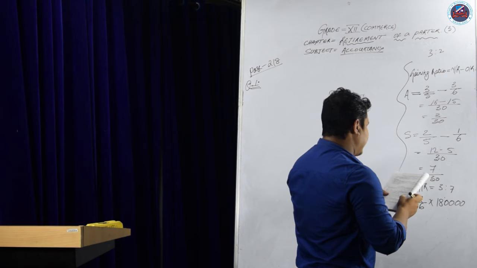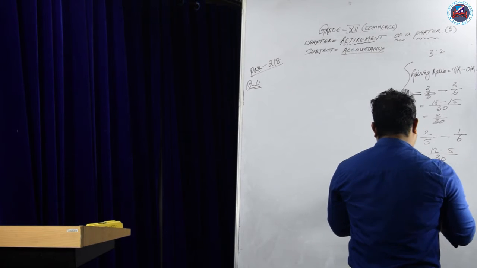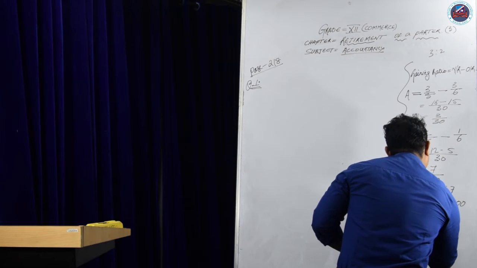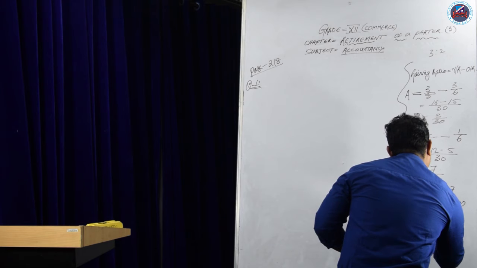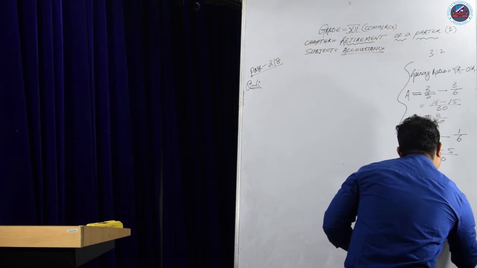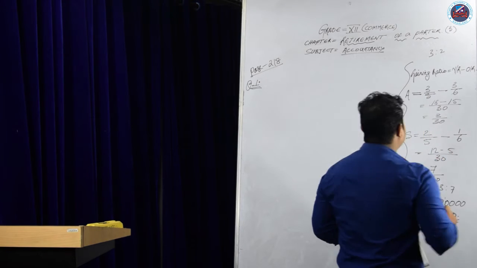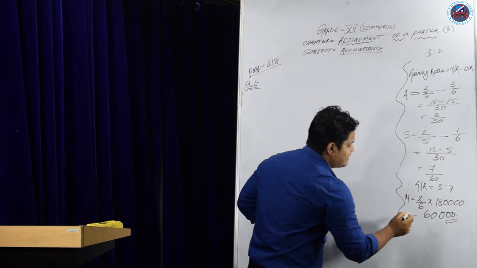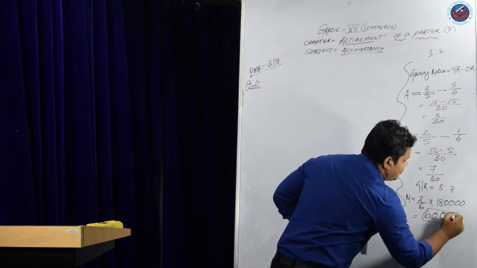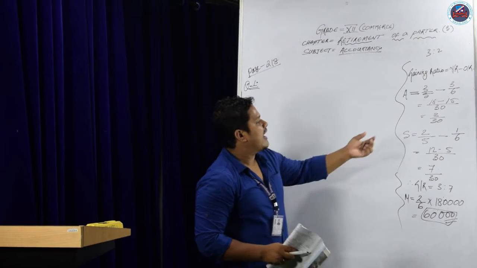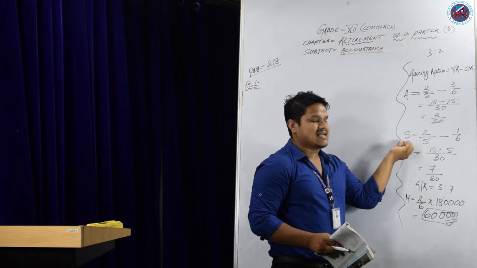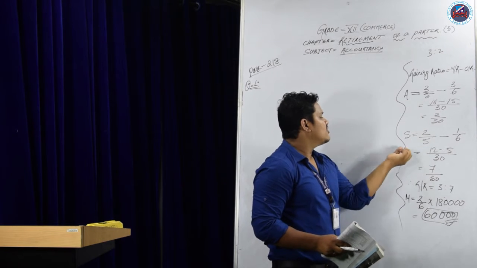If we divide 1,80,000, 6 threes are 60,000. So Manisha's share of goodwill is 60,000, and we have to divide this amount among A and S, that is Aparna and Sonia.